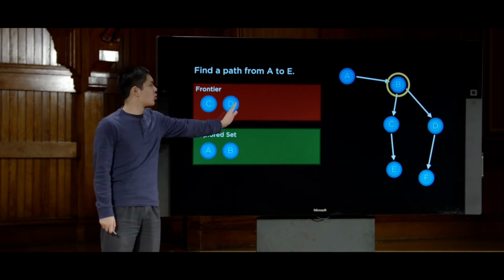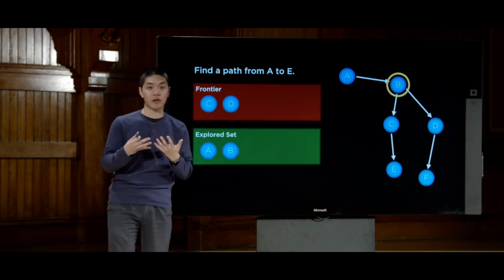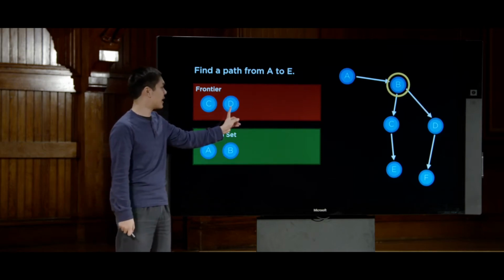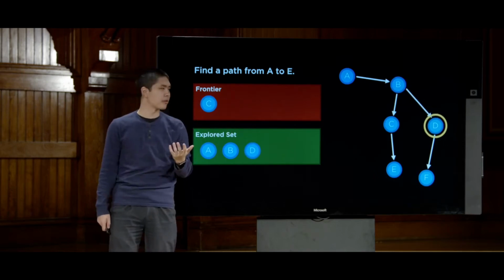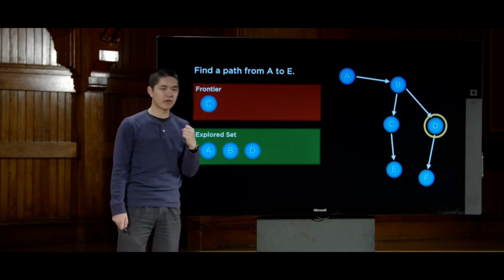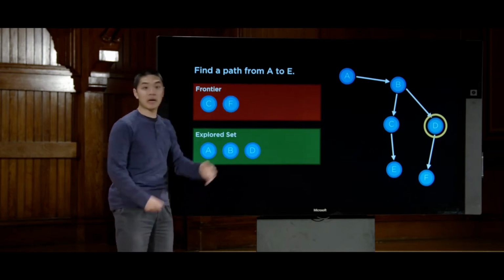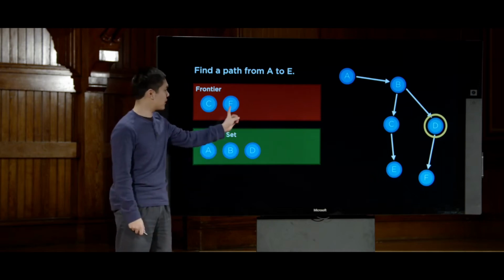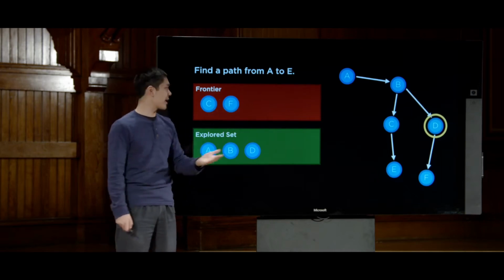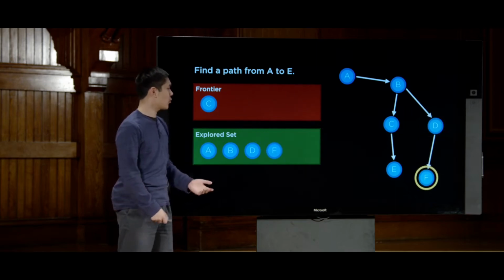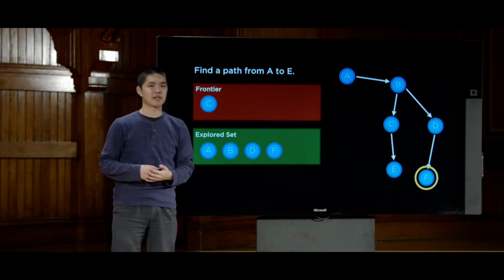So now, when we explore a node, we're going to treat the frontier as a stack, last in, first out. D was the last one to come in. So we'll go ahead and explore that next and say, all right, where can we get to from D? Well, we can get to F. And so, all right, we'll put F into the frontier. And now, because the frontier is a stack, F is the most recent thing that's gone in this stack. So F is what we'll explore next. We'll explore F and say, all right, where can we get to from F? Well, we can't get anywhere, so nothing gets added to the frontier.